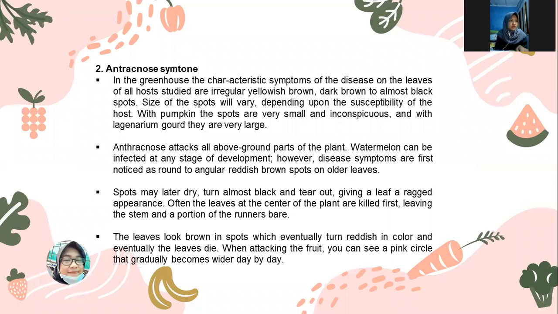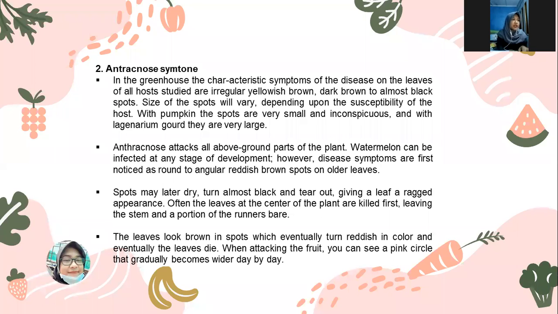Okay, now we are going to talk about anthracnose symptoms. In the greenhouse, the characteristic symptoms of the disease on the leaves are irregular yellowish-brown, dark brown to almost black spots. The size of the spot will differ depending upon the susceptibility of the host. Anthracnose attacks all above-ground parts of the plant. Watermelon can be infected at any stage of development. However, disease symptoms are first noticed as round to angular reddish-brown spots on older leaves.